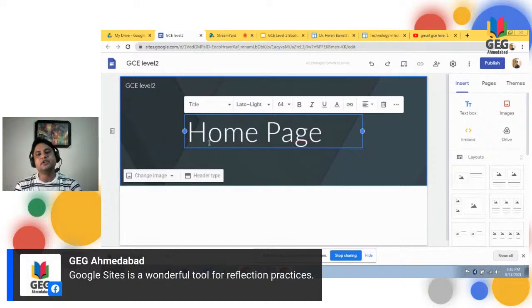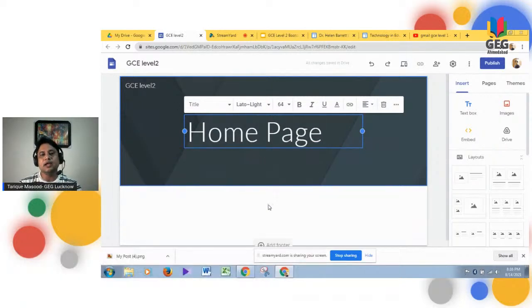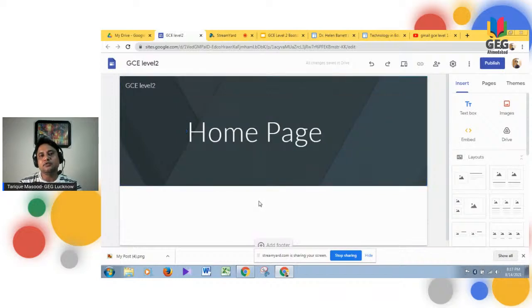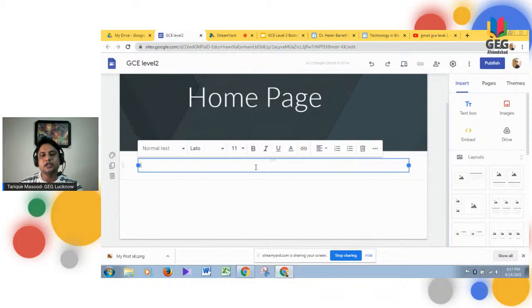Now, for example, we have titled our first page as Home page, and I want to add text about what this page is basically for. So what I can do is click and this particular box appears, and from here I can choose this text box. Or if you see over here, there is a text box, and if you click over here, again the same thing appears.